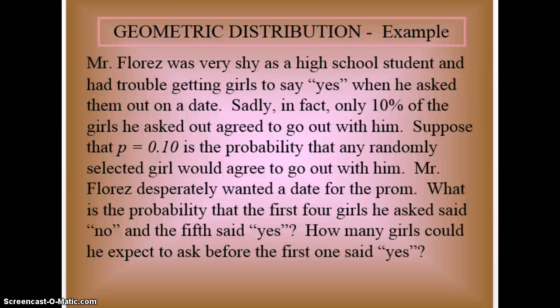Okay, now we're going to look at the geometric distribution, and we're going to compare that to the binomial distribution. So, for example, Mr. Flores was very shy as a high school student and had trouble getting girls to say yes when he asked them out on a date. Sadly, in fact, only 10% of the girls he asked out agreed to go out with him. Suppose that P equals 0.10 is the probability that any randomly selected girl would agree to go out with him.